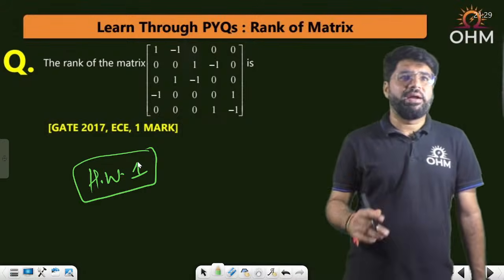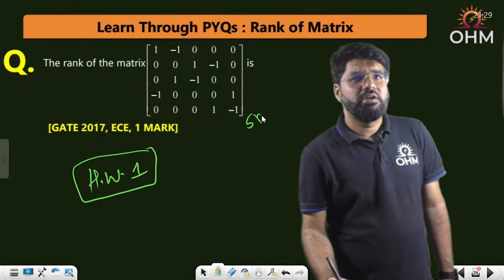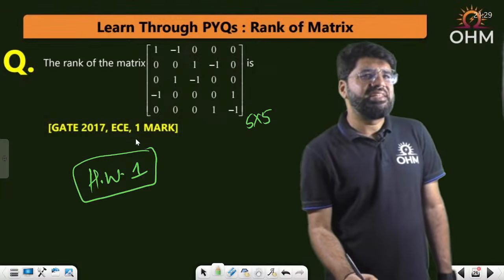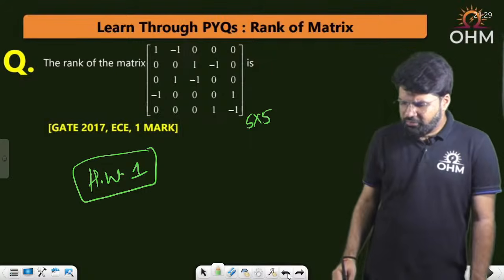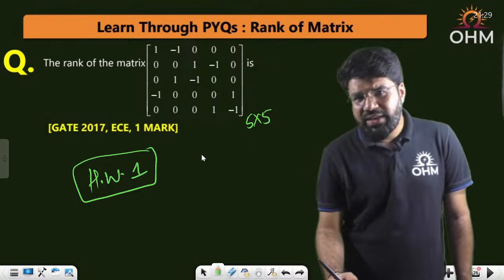What is the rank of this matrix? 5 cross 5. But since it is a 1 mark question, it should not be that tedious. Think how you can approach this. A 5 cross 5, GATE 2017 easy 1 mark question.